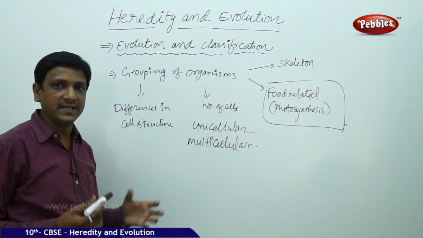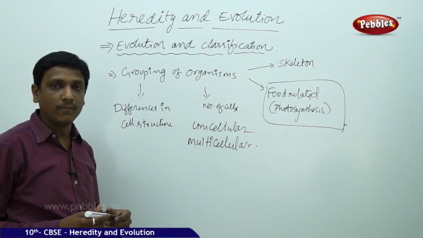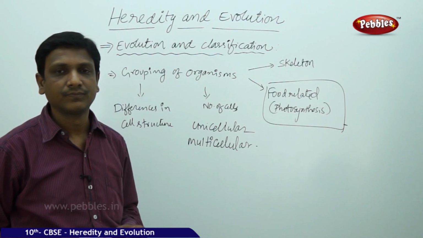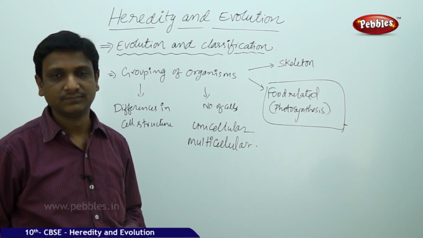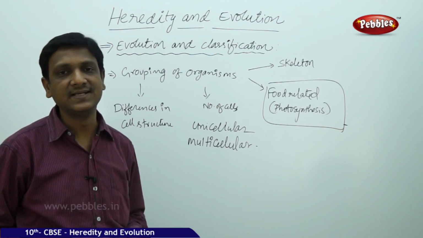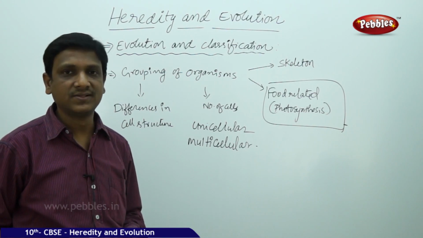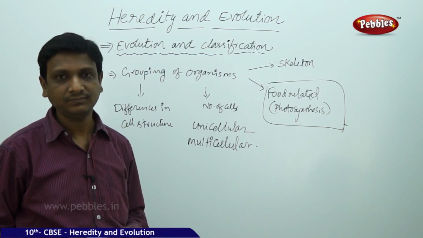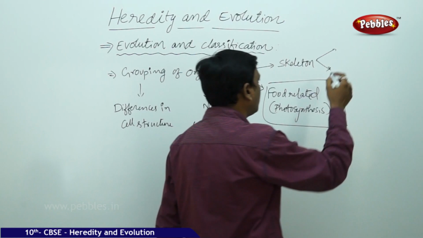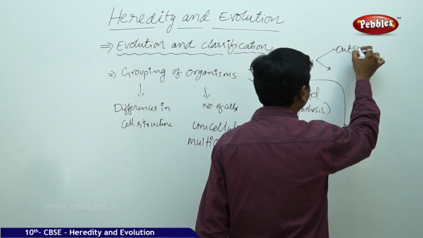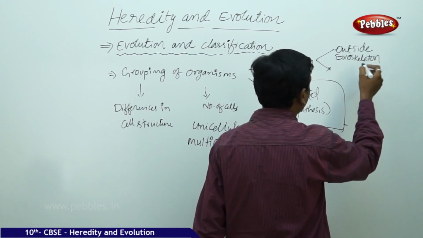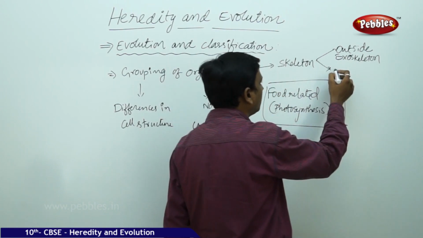And on the other hand, if you come to the animals, even though they are multicellular, based on the complexity of the body, again they are classified. Basically they are divided based upon the structures of their skeletons: organisms with a skeleton and without a skeleton, and organisms that have the skeleton outside the body, the exoskeleton. Examples: cockroach, prawns, all insects.